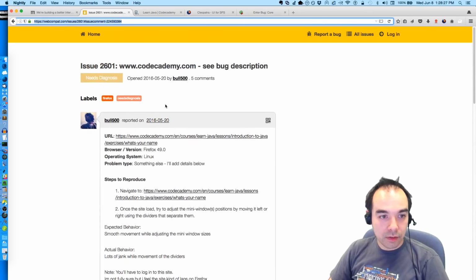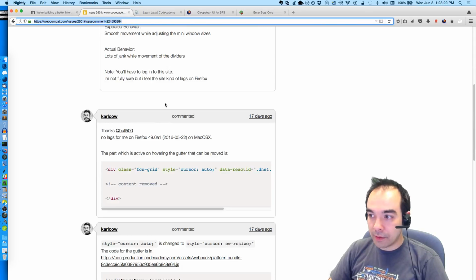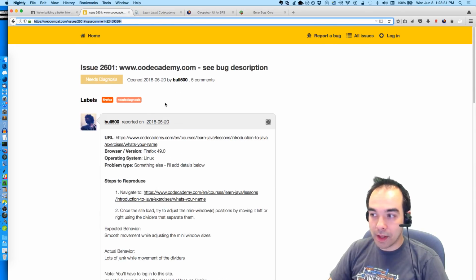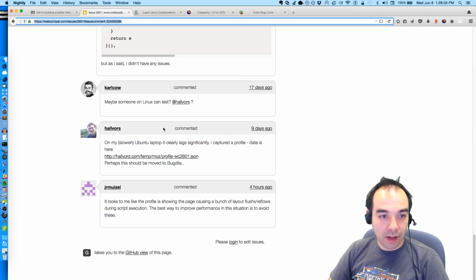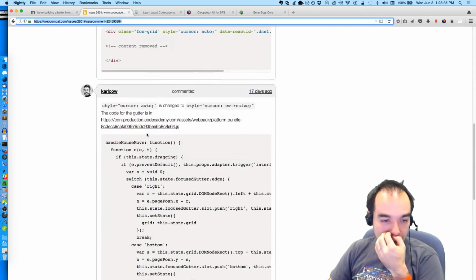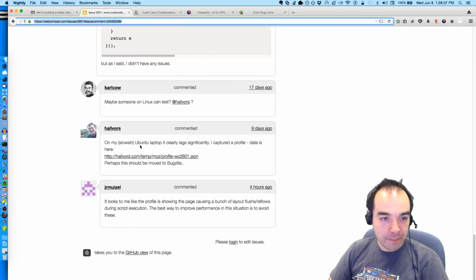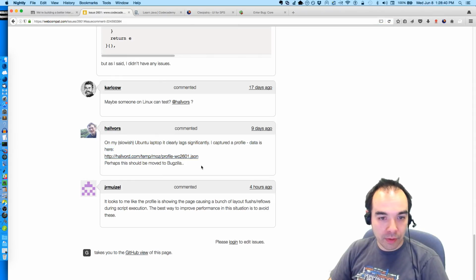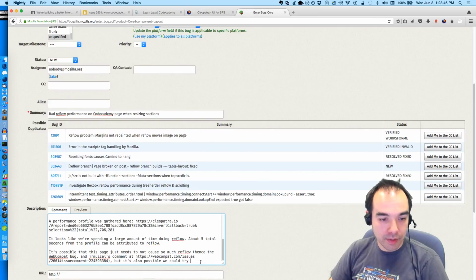Cool. Well, they're doing a good job here identifying stuff. Bull 500 is the OP. Correct. Bull 500 reported the problem there from Reddit. Halvors was gathering the profile and did a great job giving us a profile. So that's awesome.